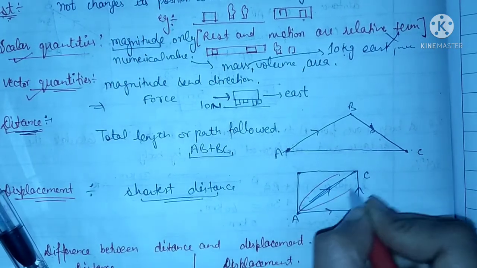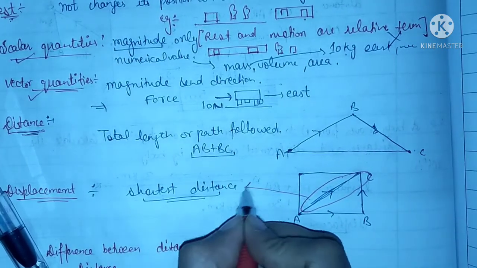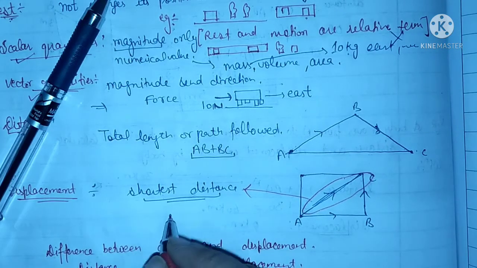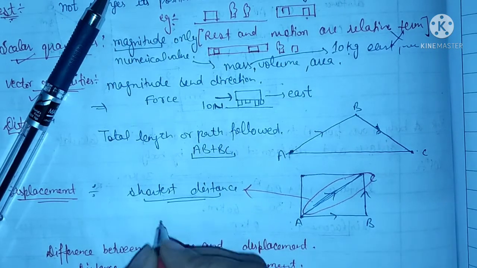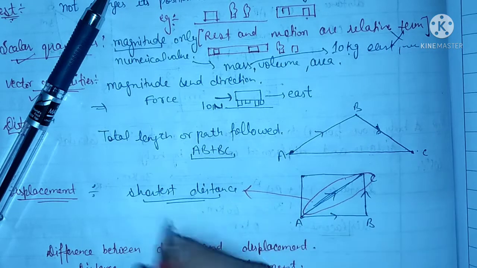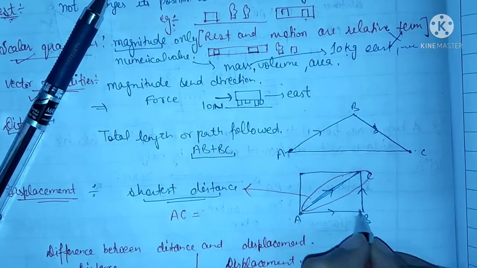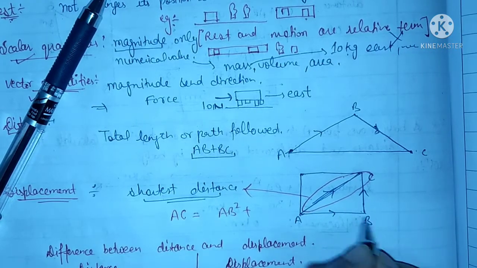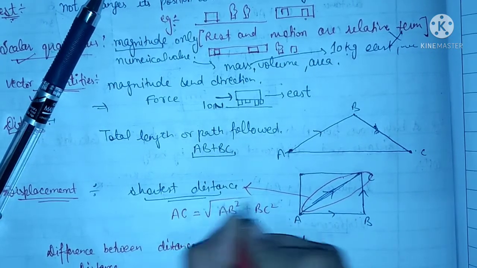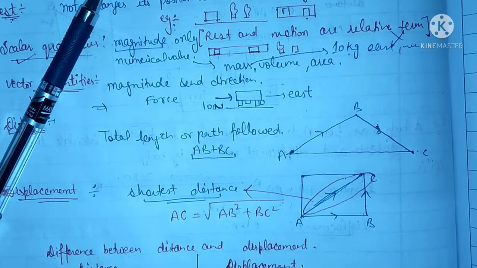So this is known as displacement, and displacement can also be calculated by using the Pythagoras theorem. By applying the Pythagoras theorem here, we get AC equals the square root of AB square plus BC square. So this is basically displacement.